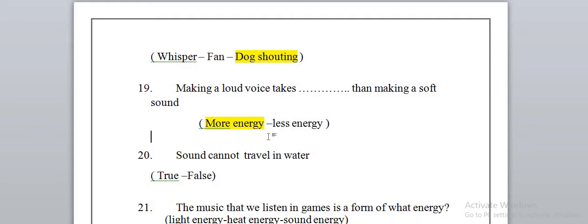Number 20, sound cannot travel in water. Of course, false, because we have watched a video before about how humans can talk under the water and how the sound can be transferred under the water, and dolphins can communicate with each other under the water to speak and to elaborate themselves to each other.